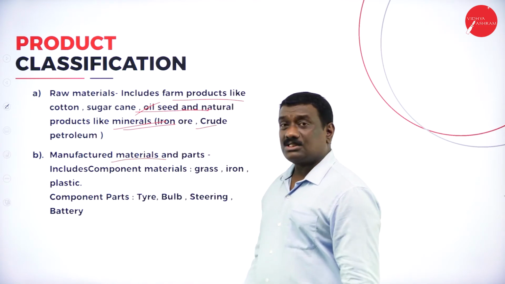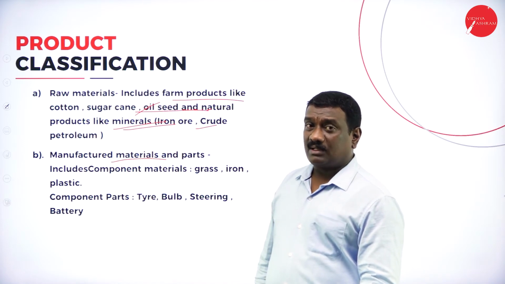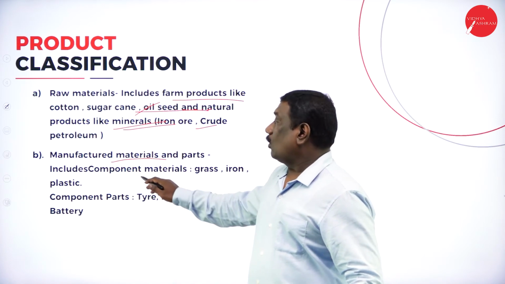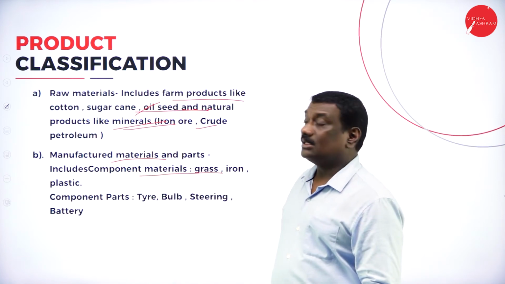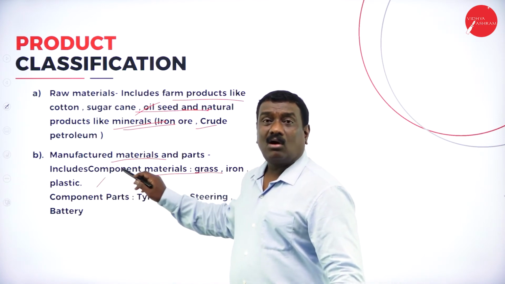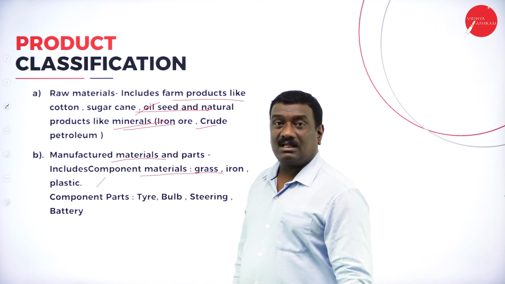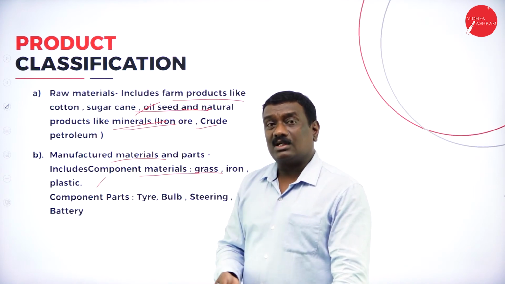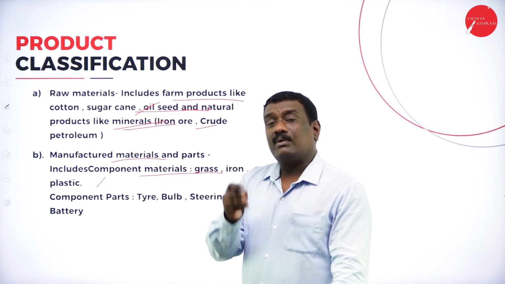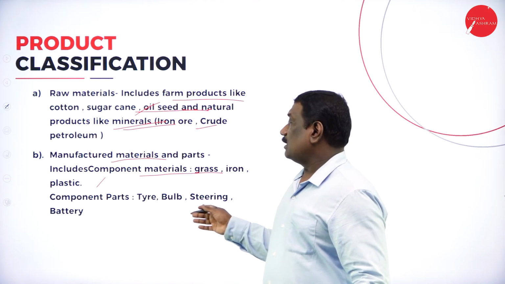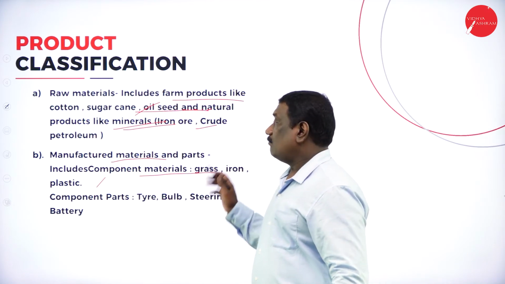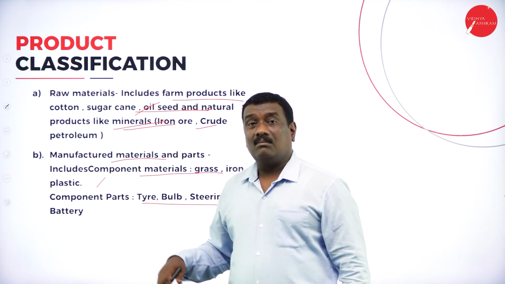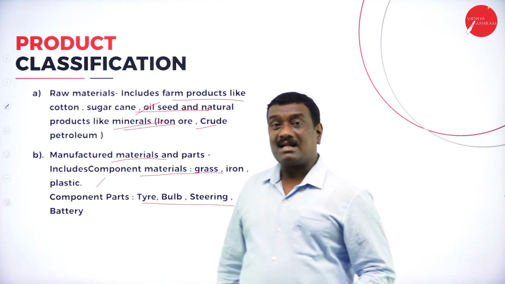Whereas if we take the manufactured materials, what are these? They refer to those components or parts which include component materials such as glass, iron, plastic. All these are manufactured materials which have already been manufactured. If you go to hardware shops, we see the pipes, the paint, the brush, all different kinds of manufactured materials. The component parts, we can see the tire, bulb, or the steering, batteries.